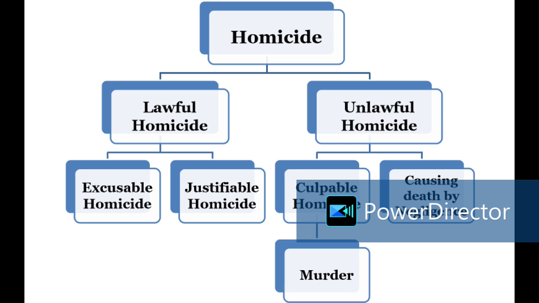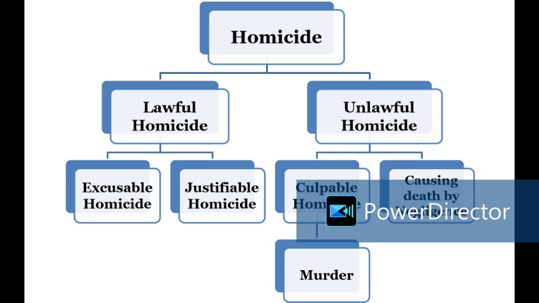Culpable homicide is where there is an act, that is, the actus reus is there. Now there is an intention, because the intention is either to cause death, or at the best, if not death, if that misses, at least such a bodily injury which is likely to result in death. So these two are there, and then the person who does this, the accused, also has the knowledge.